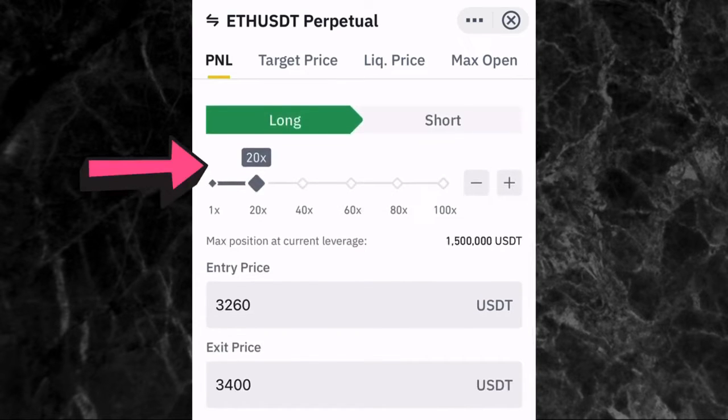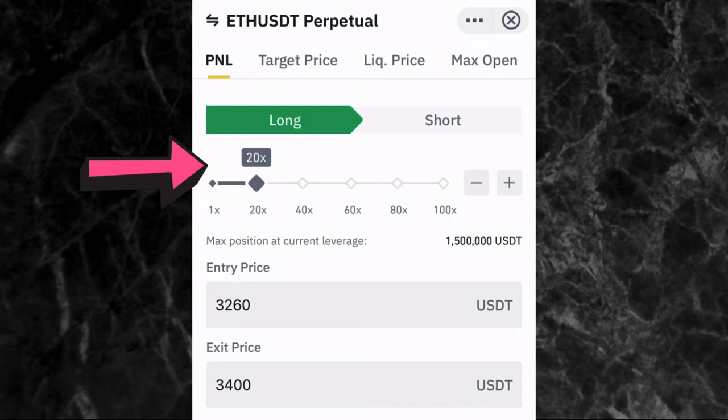Now for leverage, in case you don't know what leverage is, leverage means you are borrowing an additional amount of money to add to the money you have so that you can have a lot of money to trade with. It's just like saying you are borrowing money to add to your own money so you can have more money to trade with. Let's say, for example, you have $10 and you want to go into a trade with $1,000. You can do that with leverage. If you have $100 and you want to go into a trade with $2,000, you can do that with leverage. Now, let me show you what leverage means.